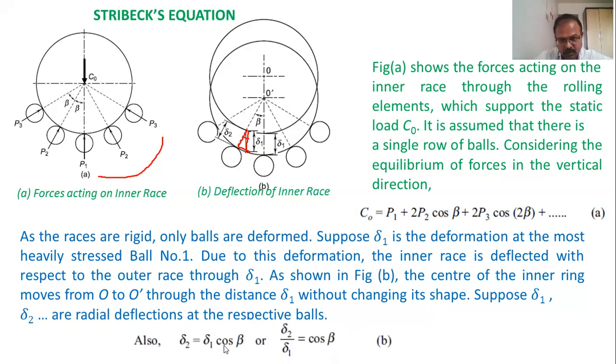So we can see cos of beta will be equal to delta 2 upon delta 1, or we can write delta 2 is equal to delta 1 cos of beta. In the similar manner, we can have delta 3 upon delta 1 is equal to cos of twice beta and so on. We'll call this equation B.